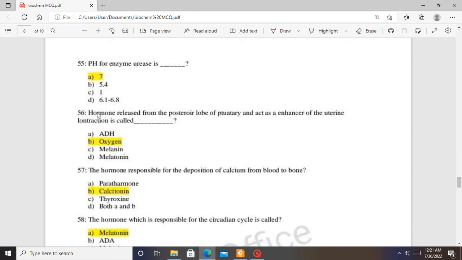The hormone released from the posterior lobe of the pituitary that acts as an enhancer of the uterine contraction is called oxytocin. The spelling is wrong here. Oxytocin. So this hormone is released from the posterior pituitary gland and enhances the contraction of the uterus.